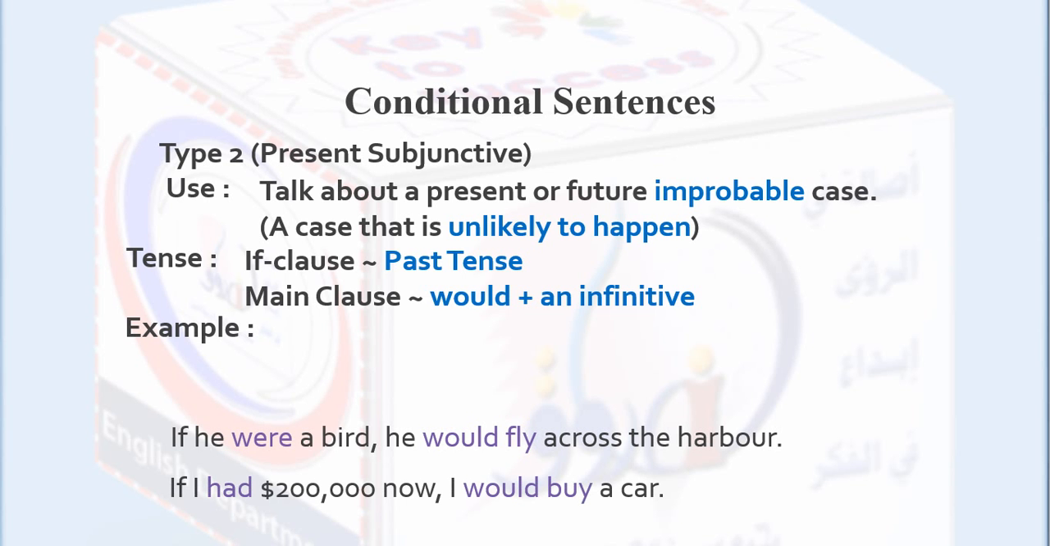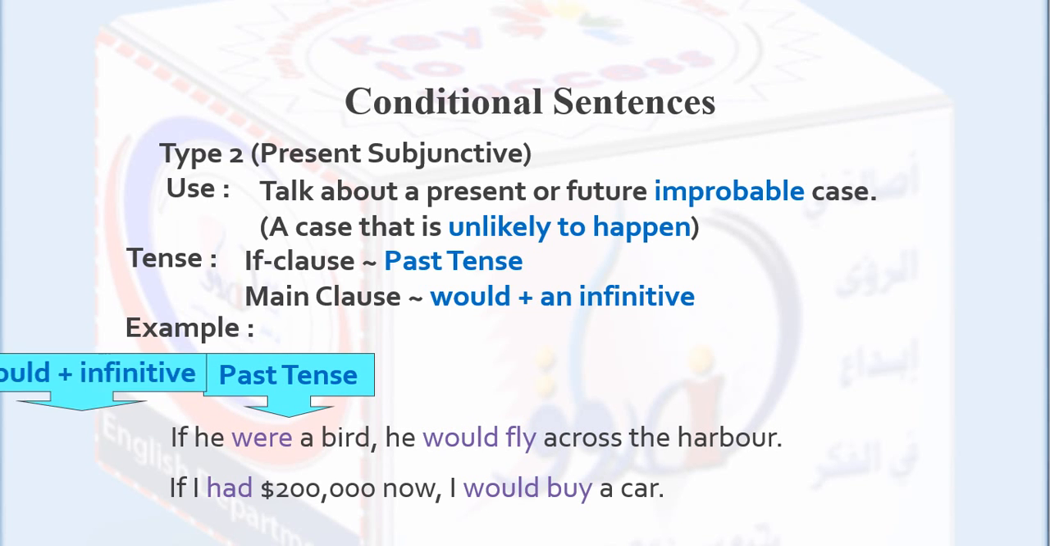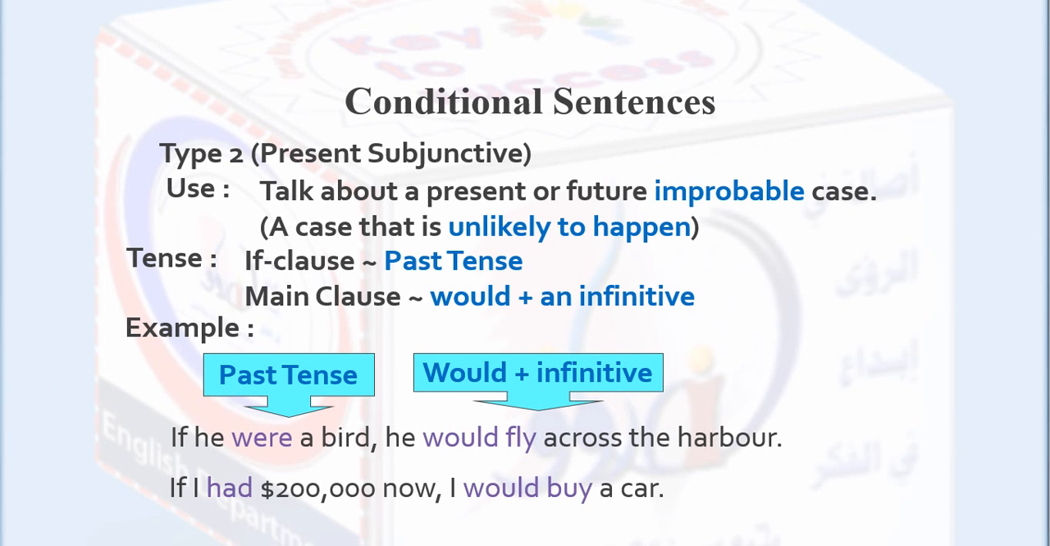If I had 200,000 pounds now, I would buy a car. I don't have the 200,000 pounds now. So, past tense where had, would plus infinitive, would fly, would buy.